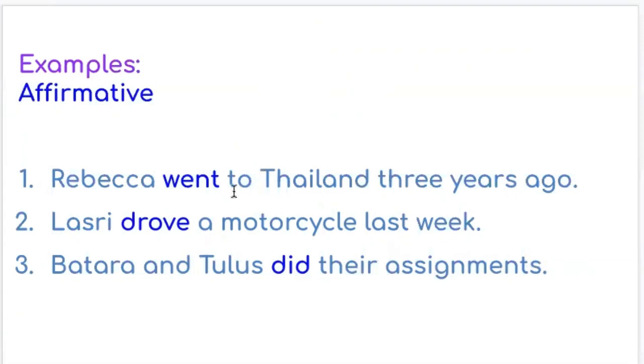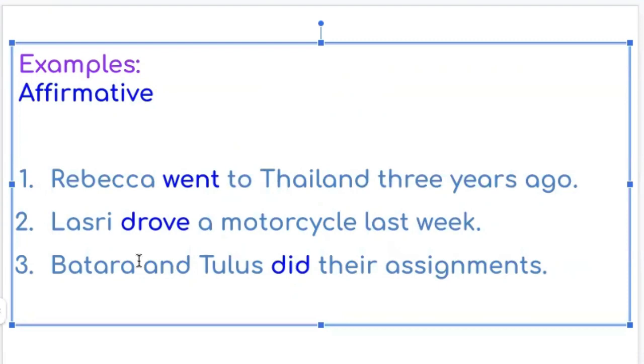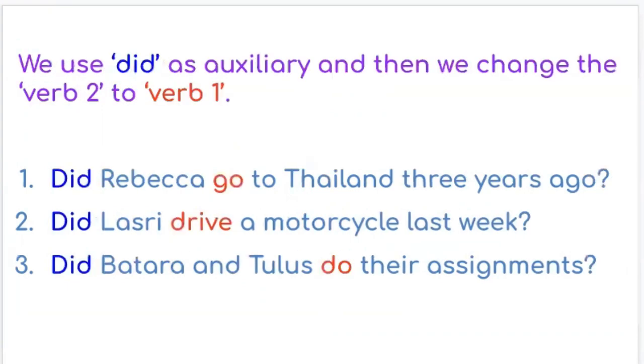Okay, you see the verb 2 here: went, drove, and did. Okay, how can you make it into negative? First of all, you need to keep in mind that we need to have auxiliary verb did.